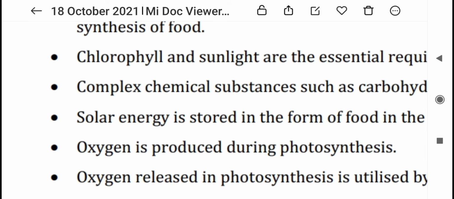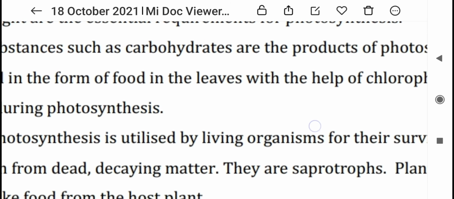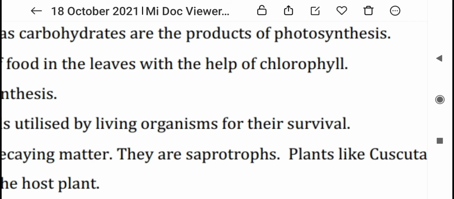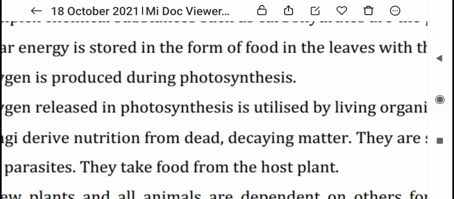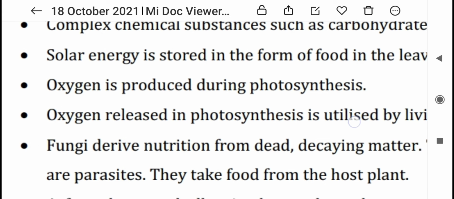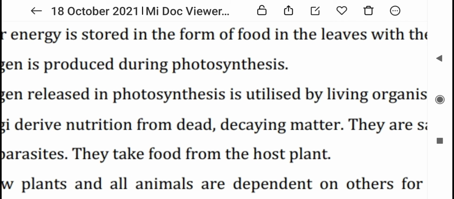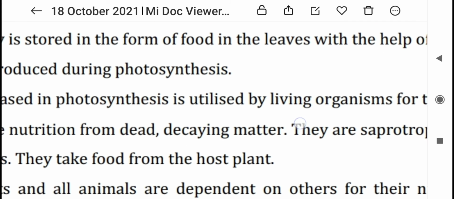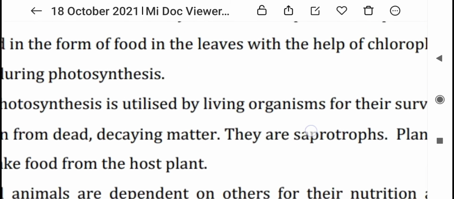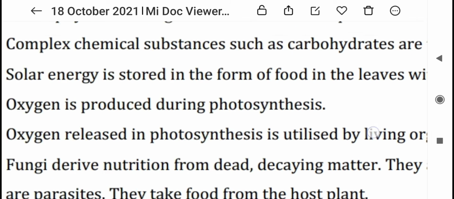Complex chemical substances such as carbohydrates are the products of photosynthesis. Solar energy is stored in the form of food in the leaves with the help of chlorophyll. It means solar energy is stored in the food.